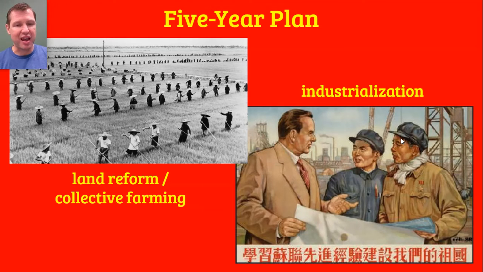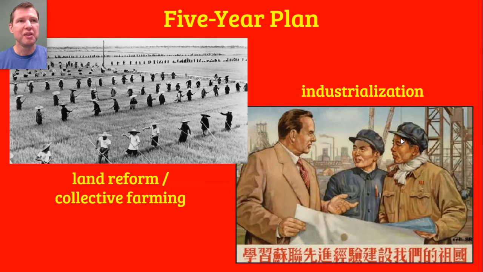In China, that didn't happen. Mao Zedong did not take all of the surplus from the peasants. And so the peasants in China did not lose their incentive. They did not lose their motivation to produce. They kept on producing. And so collective farming did prove to be more efficient. And it actually did result in increased agricultural production during those first 5 years of Mao's 5-year plan.